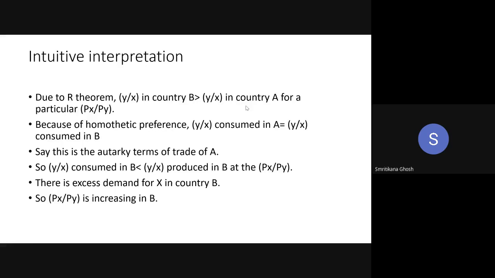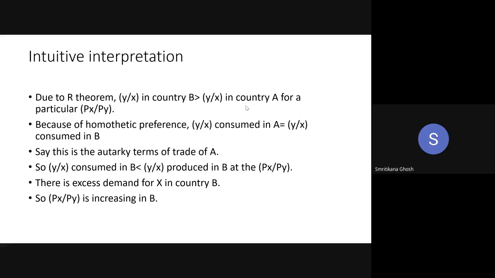Because in this bullet, we are applying our Rybczynski theorem differently. So that is why I am asking. Is it clear to you? Ma'am, not clear. Look, what your Rybczynski theorem is saying is that if the labor endowment in your country has increased, you are going to produce more of the labor intensive commodity. Similarly, if the availability of capital has increased, then you are going to produce more of the capital intensive commodity. Up to this point, is it clear?